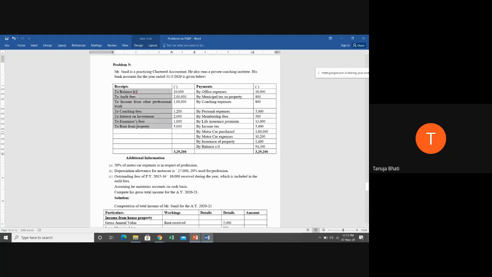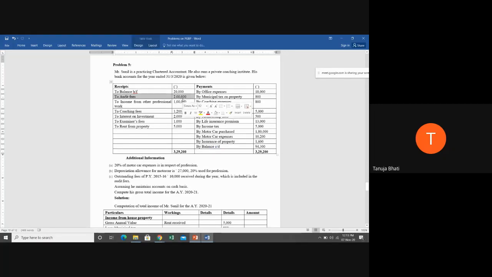What you have to do is, among the receipts, just pick the business receipts. Among the payments, just pick the business payments. Minus the two, you'll get the net profit on which the assessee is supposed to pay the tax. Additional information is also given. So first, one by one, we will see.